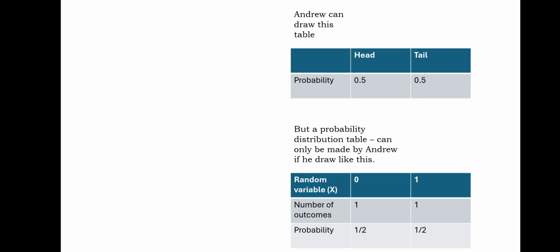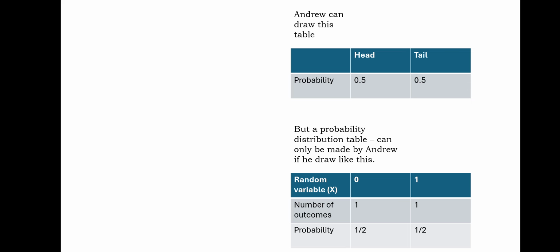As we can see, our second term is the number of outcomes. When head will not come, it can only happen one time. When you will see head, it can also happen one time. So the number of outcomes is 1 and 1. It means we have a total of two outcomes. Head will come or tail will come.